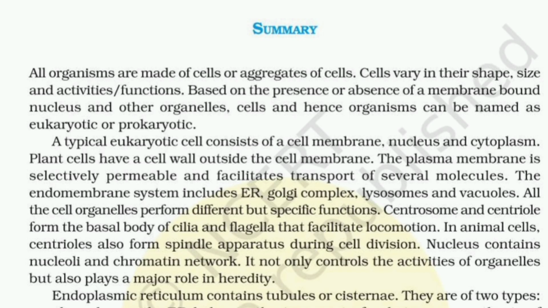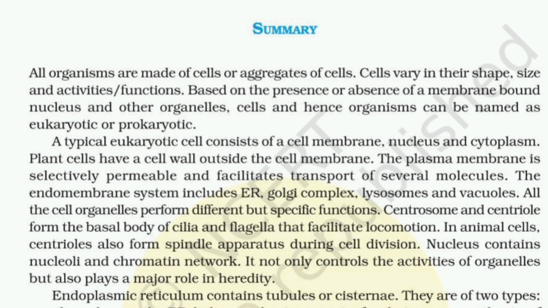The plasma membrane is selectively permeable and facilitates transport of several molecules. The endomembrane system includes ER, Golgi complex, lysosomes, and vacuoles. All the cell organelles perform different but specific functions. Centrosome and centrioles form the basal body of the cilia and flagella that facilitate locomotion. In animal cells, centrioles also form the spindle apparatus during cell division. Nucleus contains nucleoli and chromatin network. It not only controls the activities of organelles but also plays a major role in heredity.